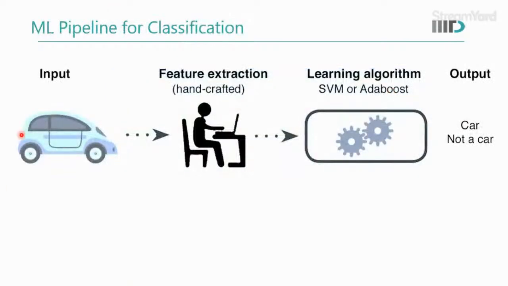So let's just talk about a small pipeline for classification. In the older days, let's say we have some input, the image of a car, and we first do the feature extraction. We'll say, okay, what are the features available?